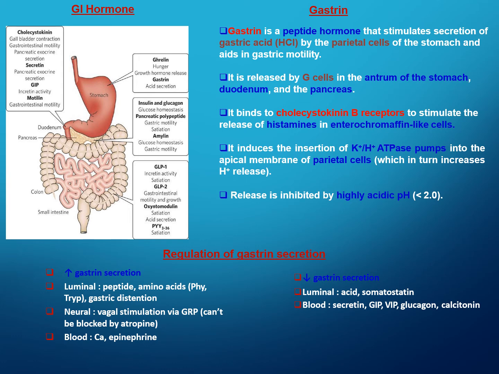It induces the insertion of K+/H+ ATPase pumps into the apical membrane of the parietal cells, which in turn increases hydrogen ion release. This release is inhibited by highly acidic pH. So whenever the acidic condition is high, the release of this gastric hormone is highly inhibited. The regulation of gastric secretion can be luminal, neural, and blood-borne.